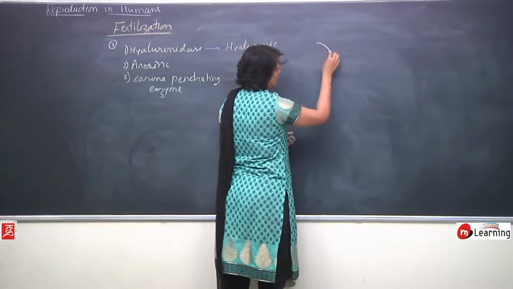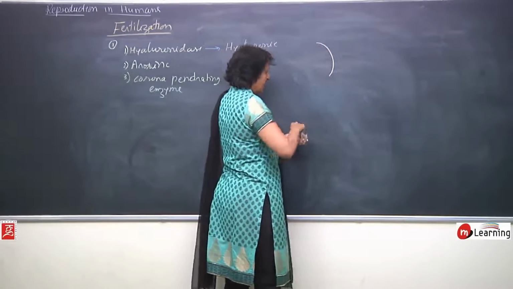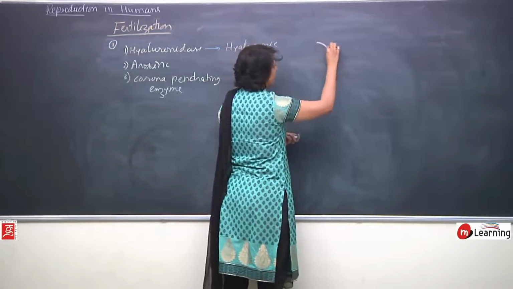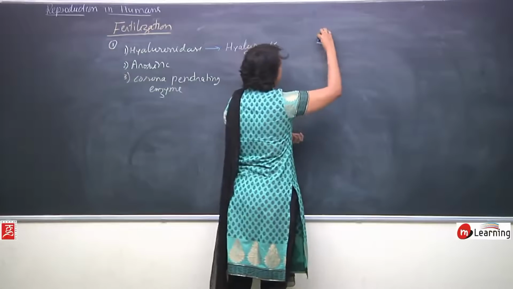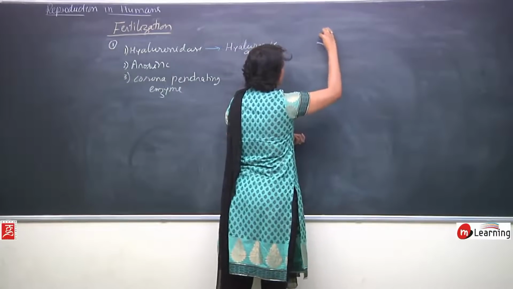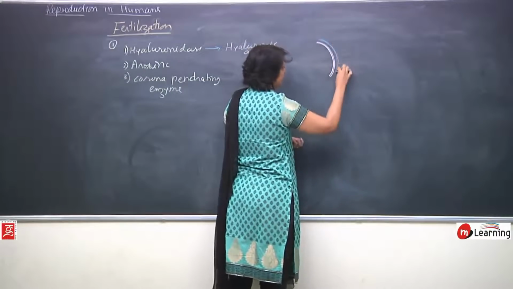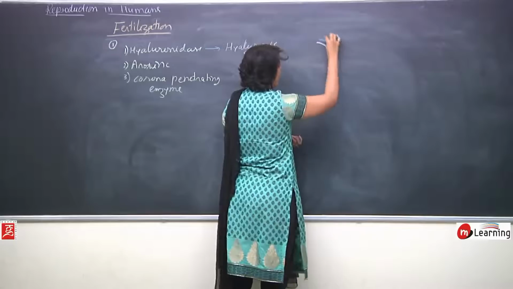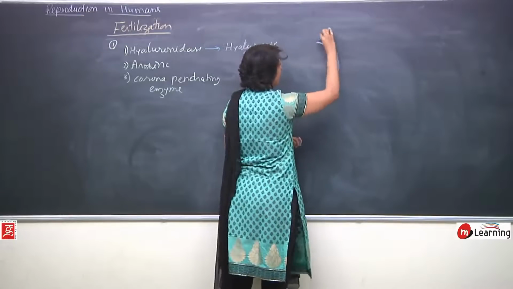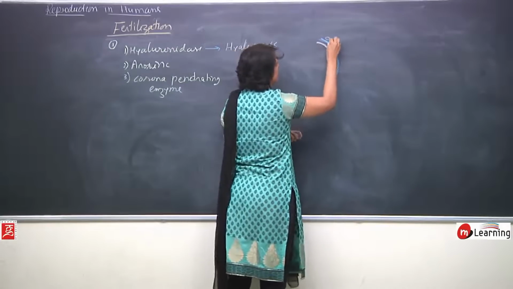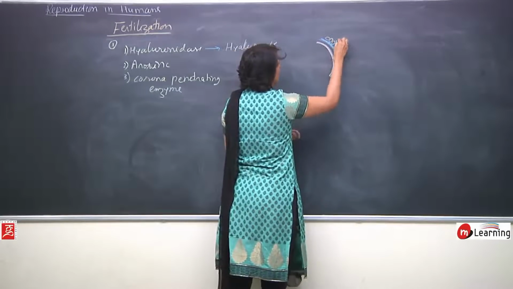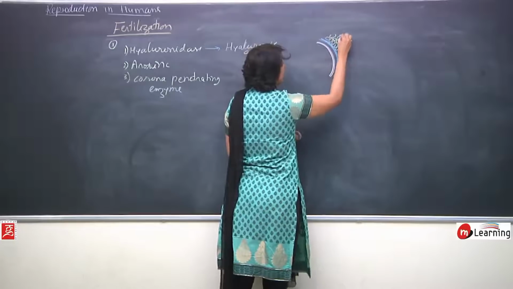If you remember the structure of the egg, there is a vitelline membrane here and then there is zona pellucida, which is a non-cellular layer, and then there are follicular cells.